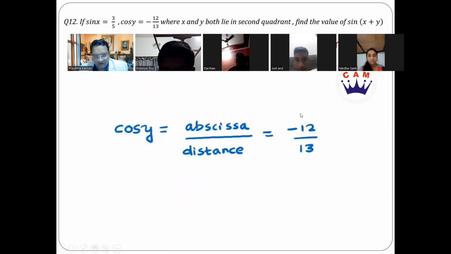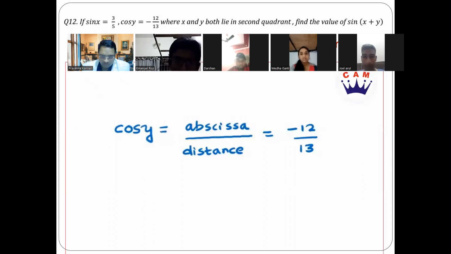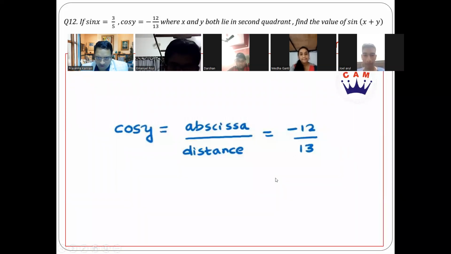Next, let's say we are given cos y is equal to minus 12 by 13, which is, from our definition, abscissa by distance. Now, if I plot the point, what is going to be the other unknown side? 5, and it's the second quadrant. Your abscissa is minus 12, negative, but ordinate is going to be positive.